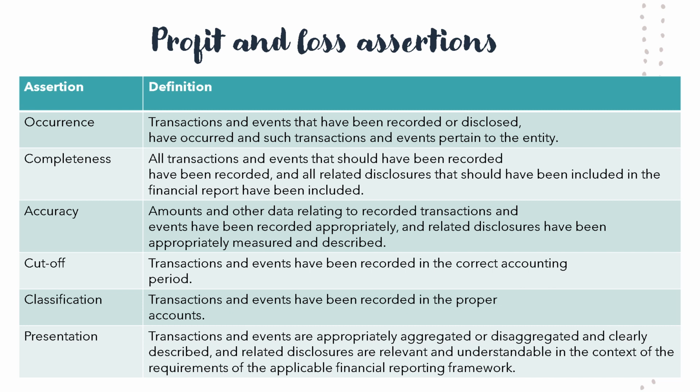So for example, an entity has sales of $1 million on their profit and loss. Did the entity in fact have $1 million worth of sales transactions during the year? Completeness is management's claim that all transactions which should have been recorded have been recorded. Again, this assertion is mainly concerned with the understatement of expenses, which would be more favourable for management, with lower expenses resulting in a higher profit.